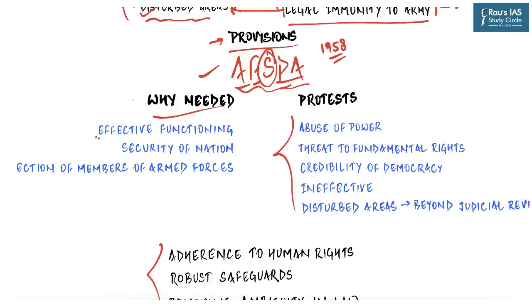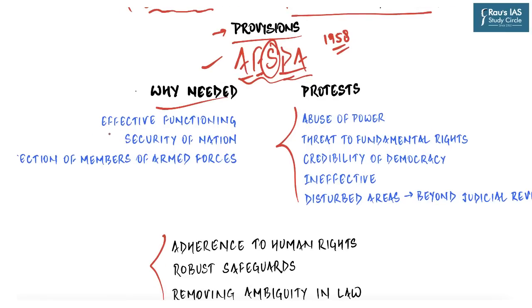It allows for effective functioning. It is essential for armed forces to function effectively in insurgency and militancy affected areas. But the laws which exist normally in a particular area in normal situations might hinder the way they function against terrorist organizations, against insurgents. And to empower armed forces to make them feel confident, it is important to enshrine them with such powers.